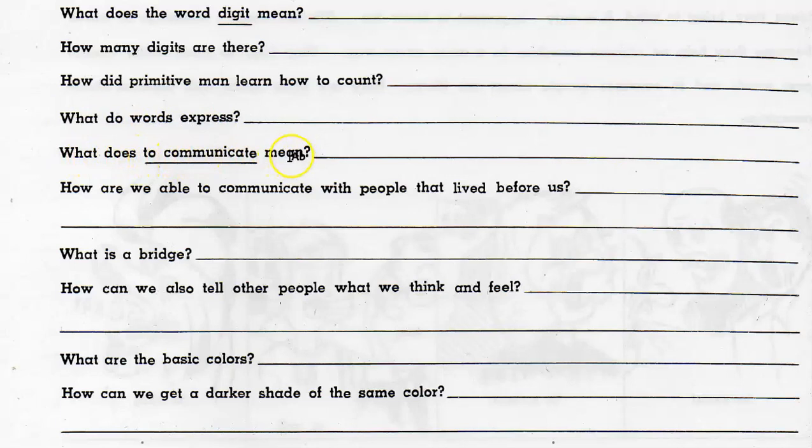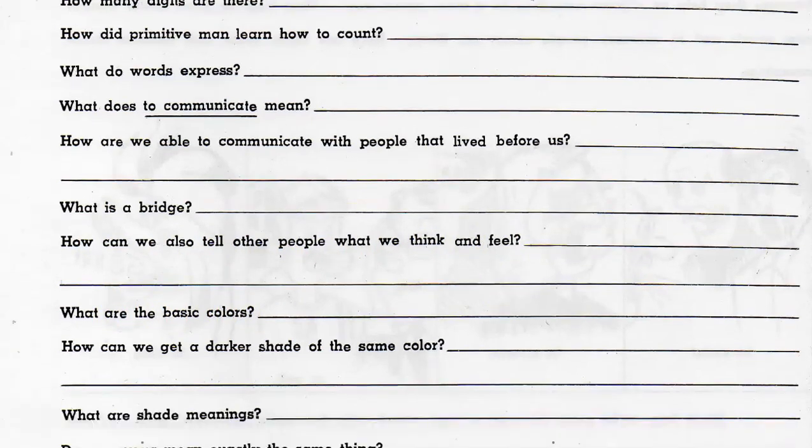How are we able to communicate with people that lived before us? What is a bridge? How can we also tell other people what we think and feel? What are the basic colors? How can we get a darker shade of the same color?